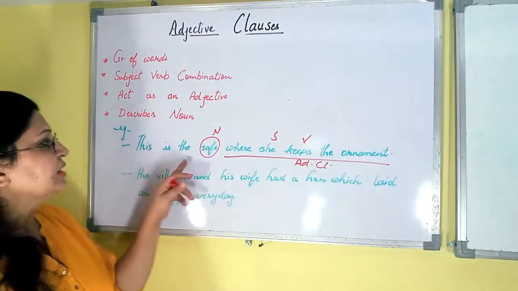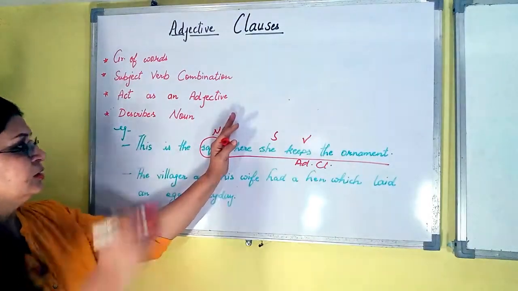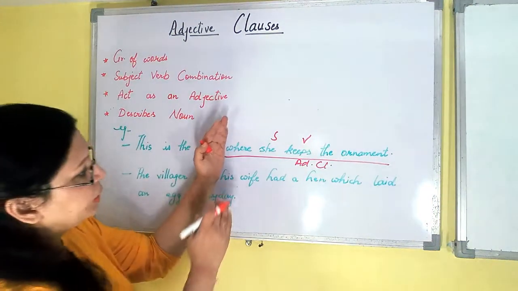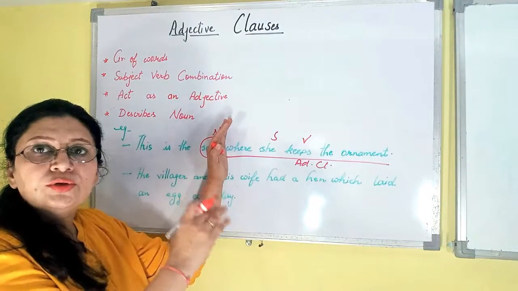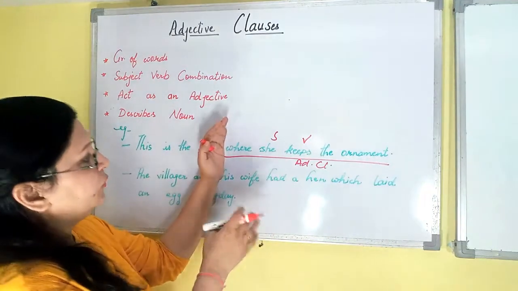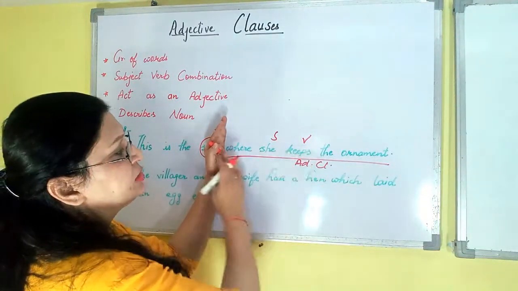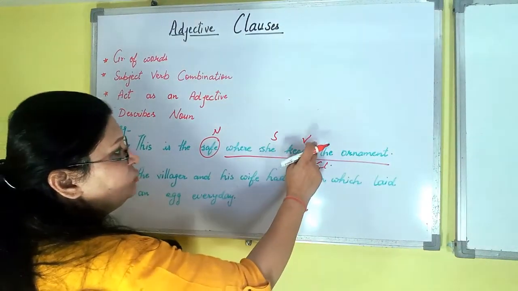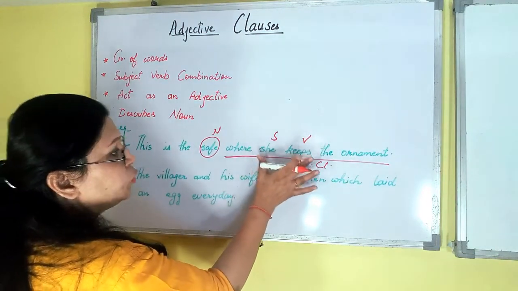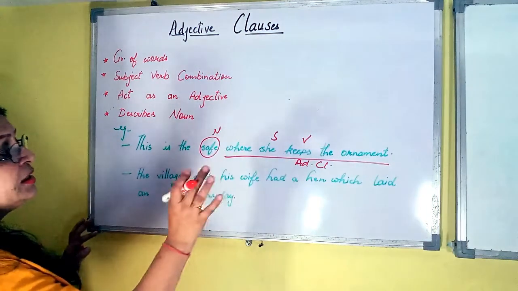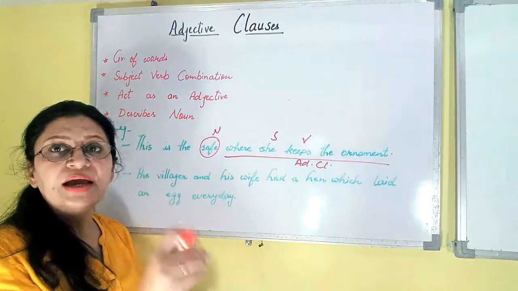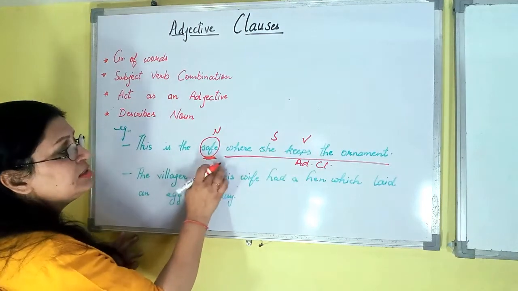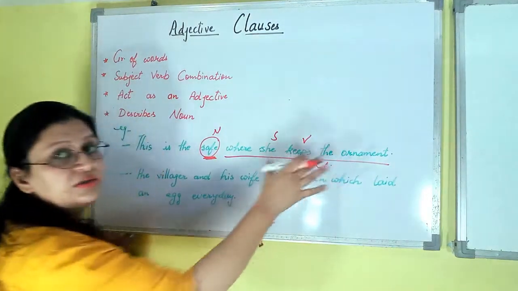Repeating, this is the safe. In this one, what is there? This portion is known as independent clause. Talking about the dependent, why is it so? Because as I told you, it is going to start with conjunction or relative pronoun. Fine, so where she keeps the ornament, we are going to discuss this portion. In this one, subject is there, she, keeps, that is verb is there. So subject verb combination is there, group of words is there. Fine, it is working as an adjective. किस चीज के लिए? Noun के लिए. So noun, this safe, talking about this safe, that's why this is known as adjective clause.